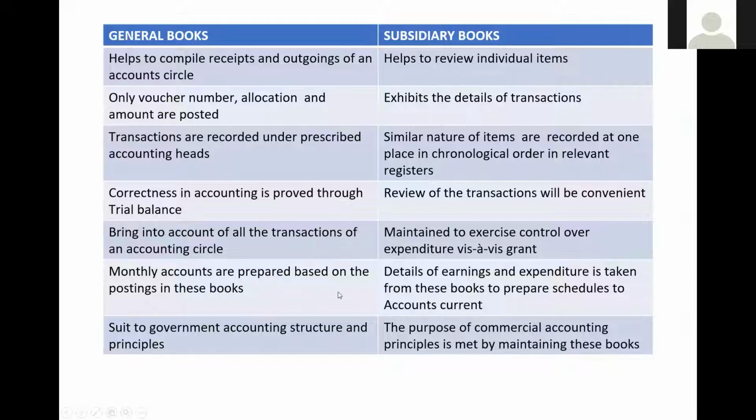Okay. Monthly accounts are prepared based on the postings in the books. Details of the earnings and expenditure is taken from these books and prepare schedules to the account current. This is for account current, general books, and this is for schedules. Then suited to the government accounting structure, general books. And purpose of commercial accounting principles are met by maintaining subsidiary books.